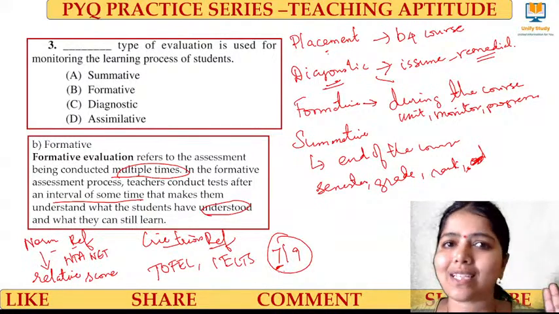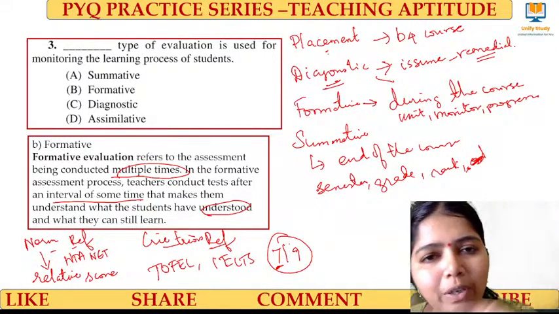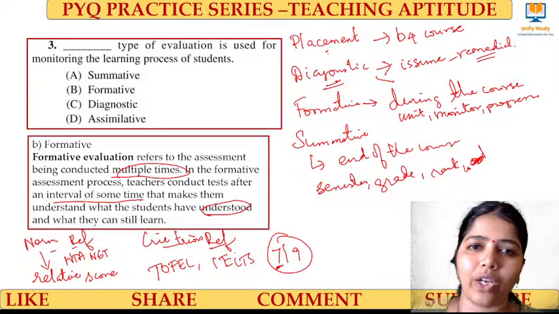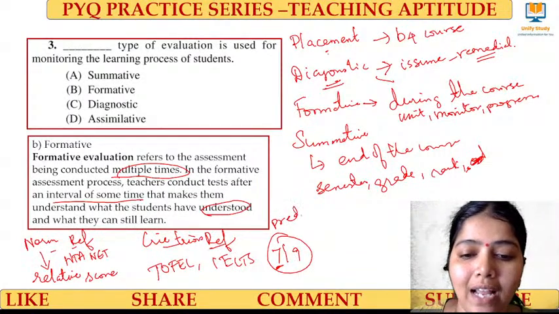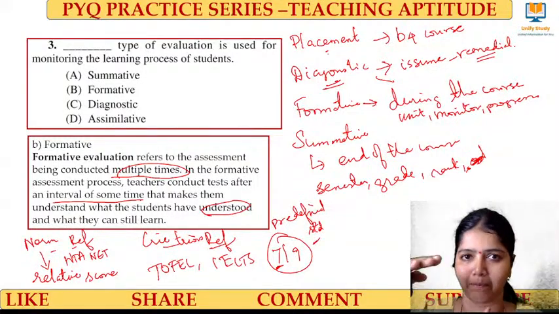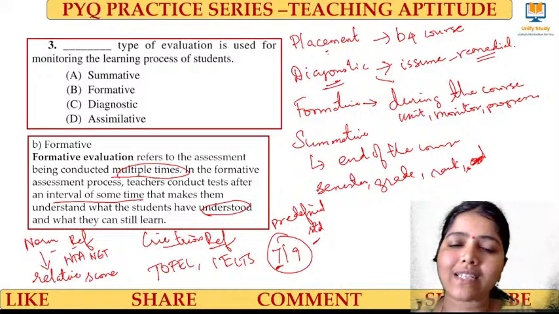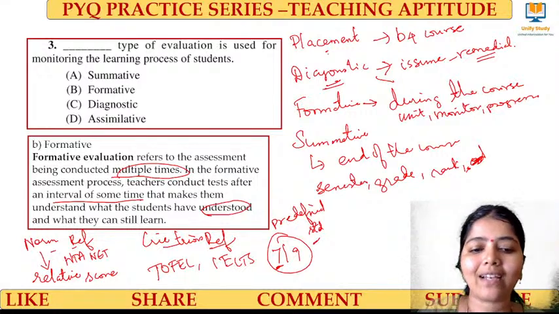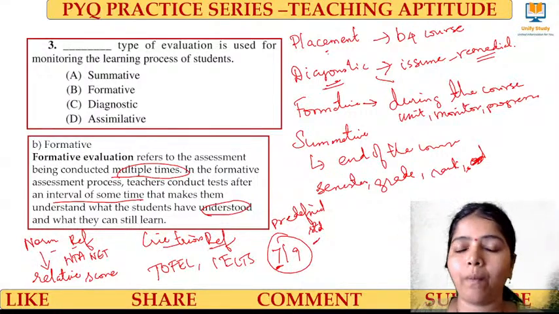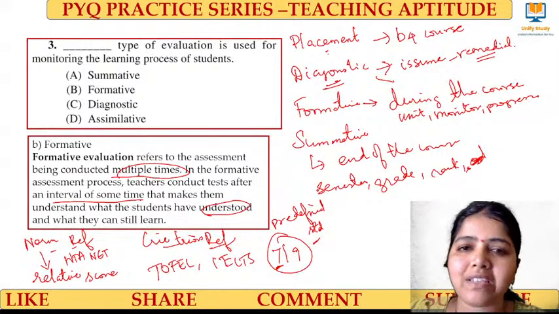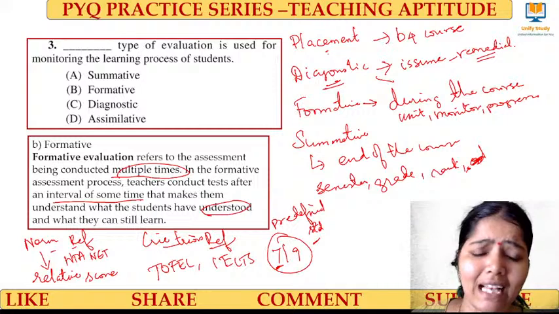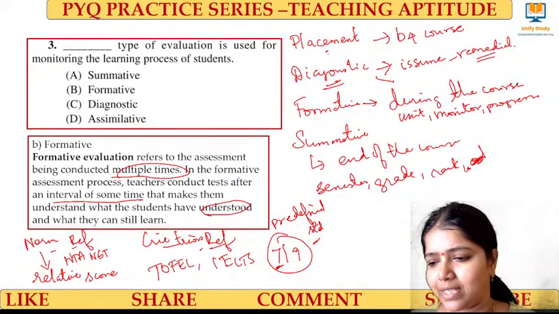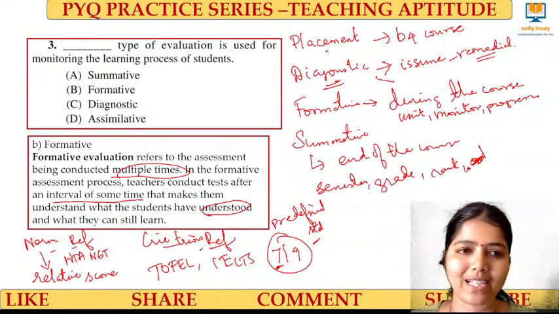So there will be a predefined standard. Underline the keyword: a predefined standard is made there. Based on that standard, you will be evaluated, and that is called criterion reference. So the keywords are predefined standard, predefined criteria, right? You can take this as an example for criterion reference. Yes, clear? Very good. Next question.